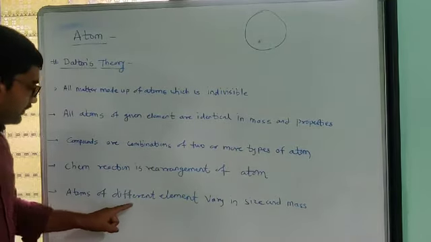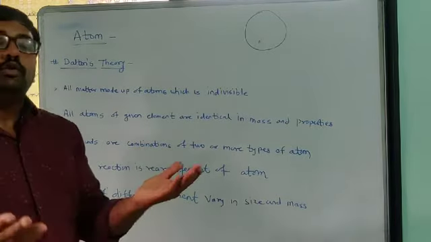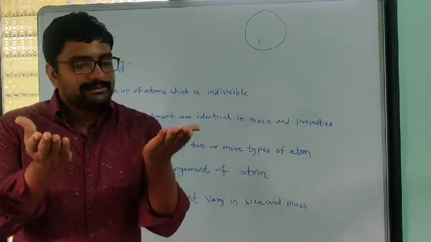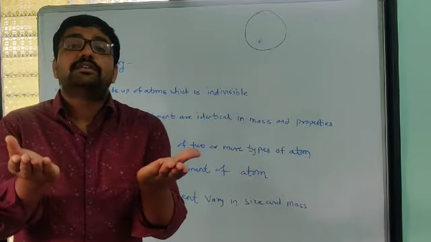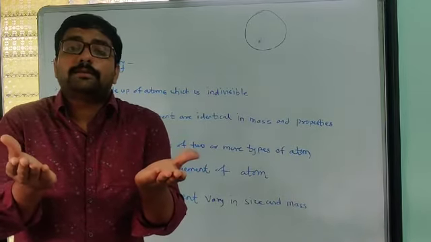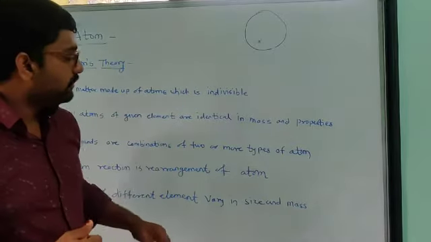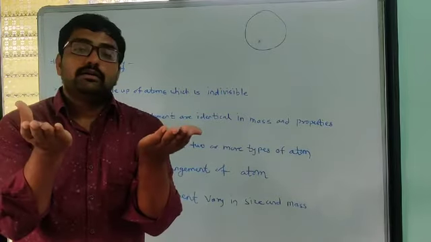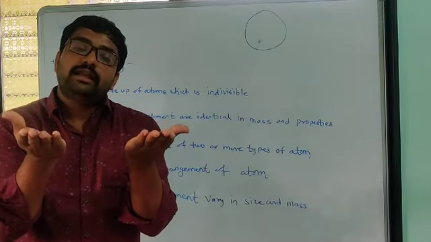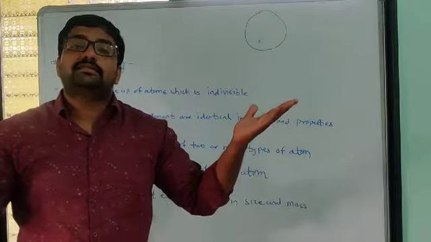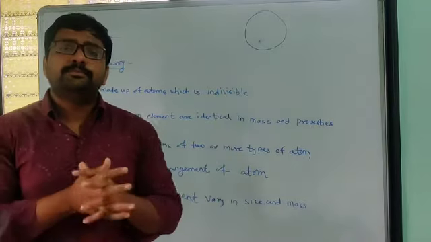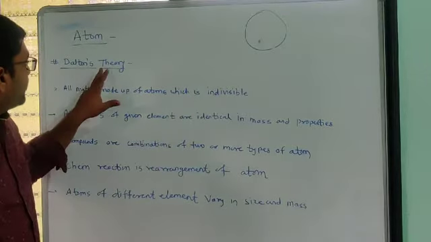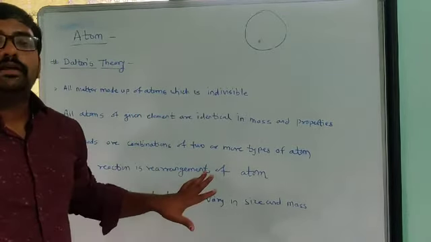If we take two different elements, we will find that the size and mass of their atoms are different. That prediction was also made by Dalton. So these are some of the predictions made by Dalton in his atomic theory.